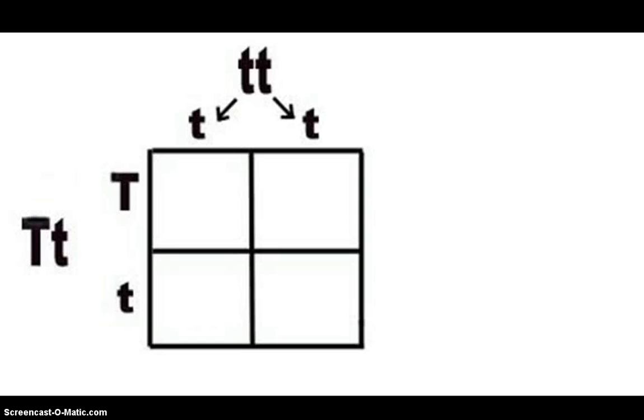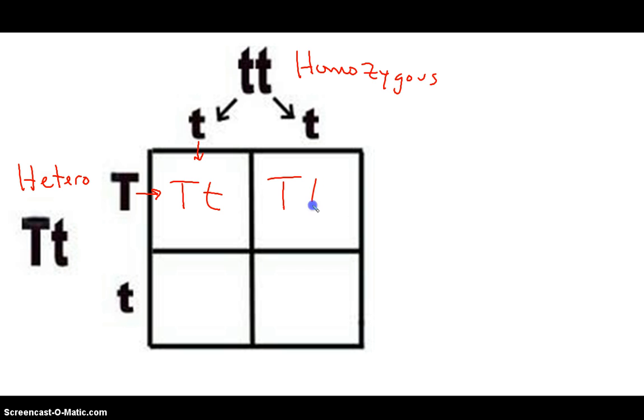Here's an example where we have a heterozygous parent for the tall gene. The big T makes it tall, the little t would be a dwarf pea plant, and this other parent is homozygous. Let's fill in. If we fill across and down, we have big T, little t, big T, little t, little t, little t, little t, little t.